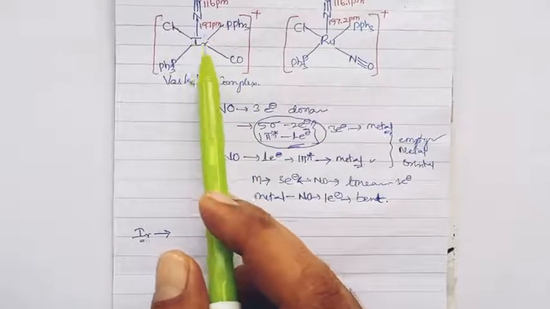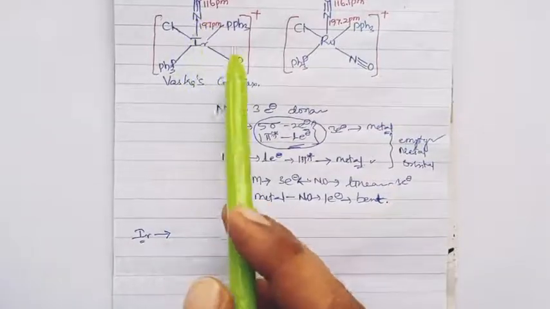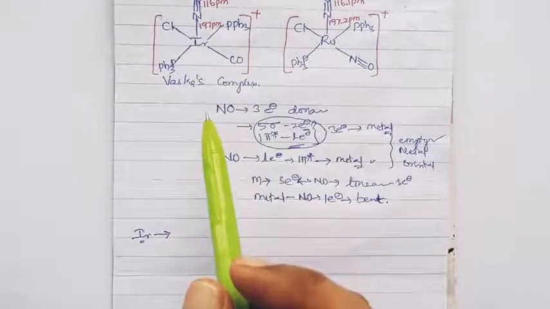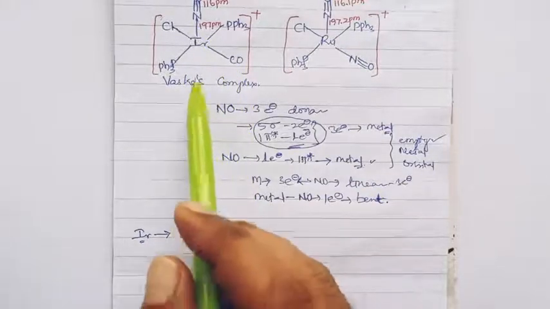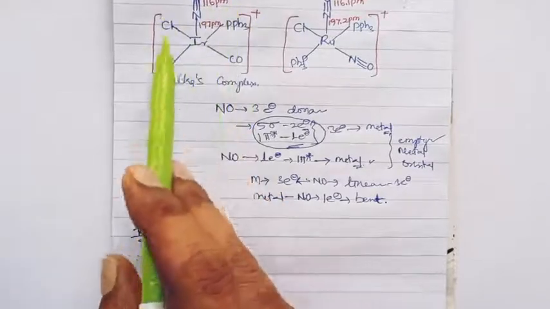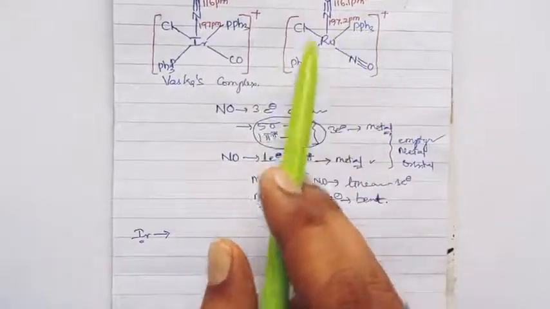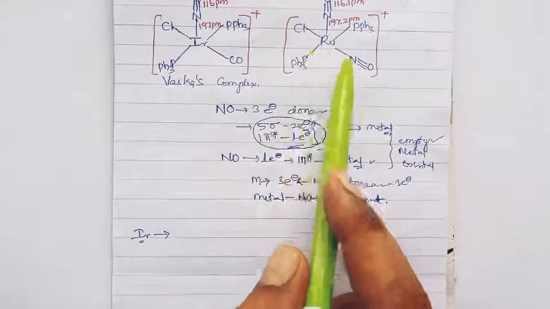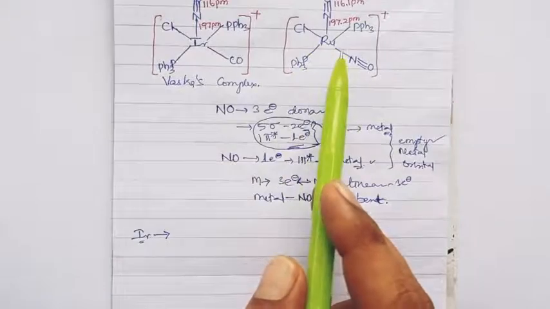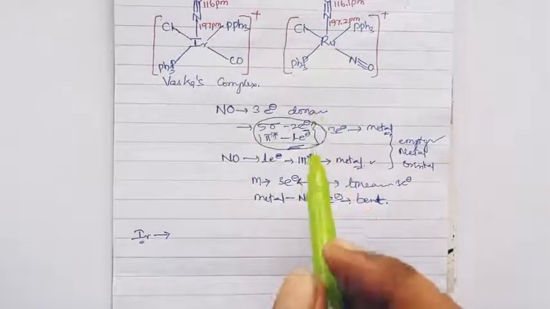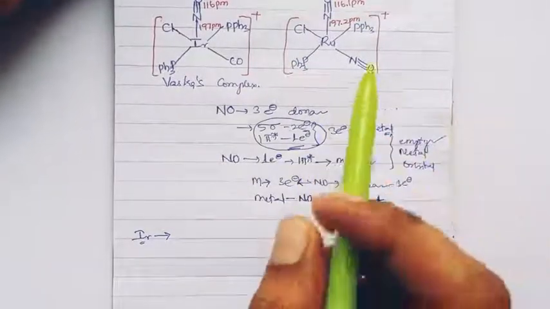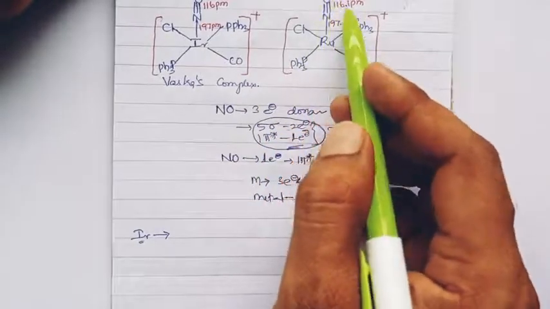Here the metal is highly electron dense, and nitrosyl and carbonyl are pi acceptor ligands. The ruthenium complex also has nitrosyl, a pi acceptor, and ruthenium is an electron rich metal, so both complexes are ready to obey the 18 electron rule.